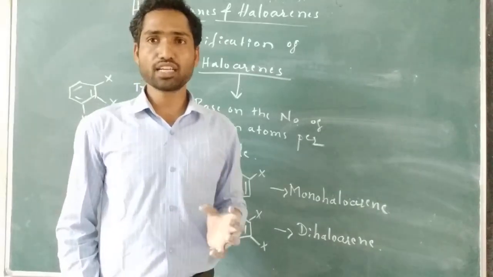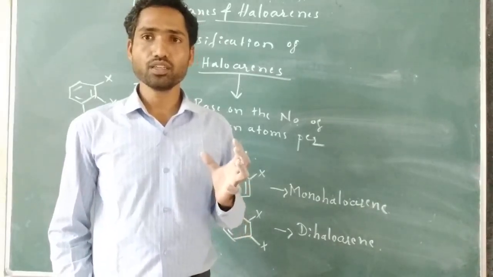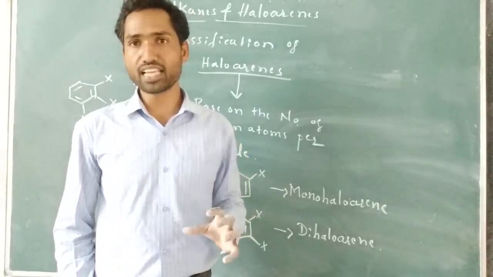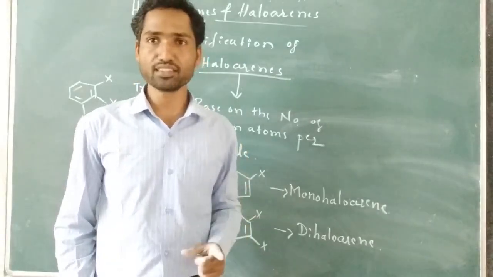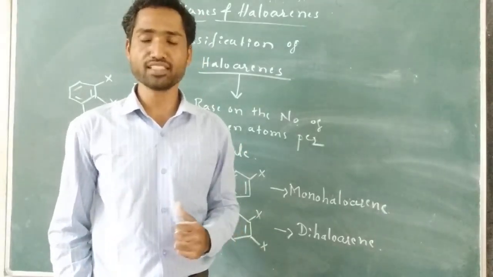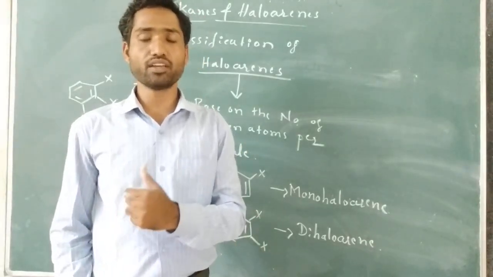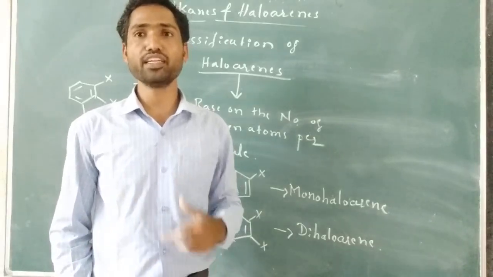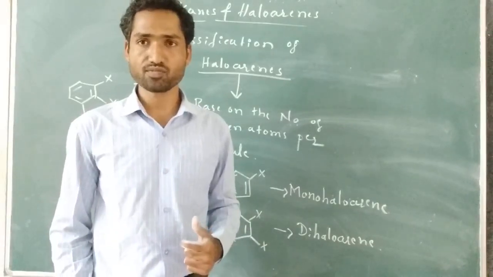If the carbon to which the halogen is attached is a primary carbon, then it is known as primary haloalkanes. If the halogen is attached to the secondary carbon, then it is known as secondary haloalkanes. If the halogen is attached to the tertiary carbon, then it is known as tertiary haloalkanes. Right.